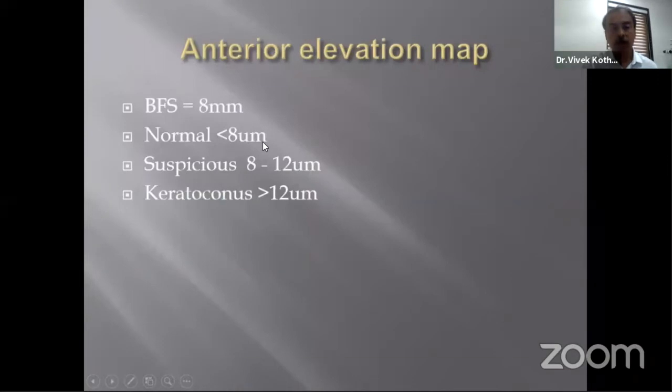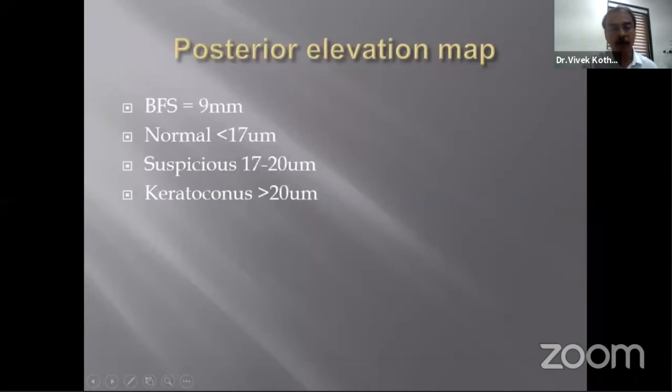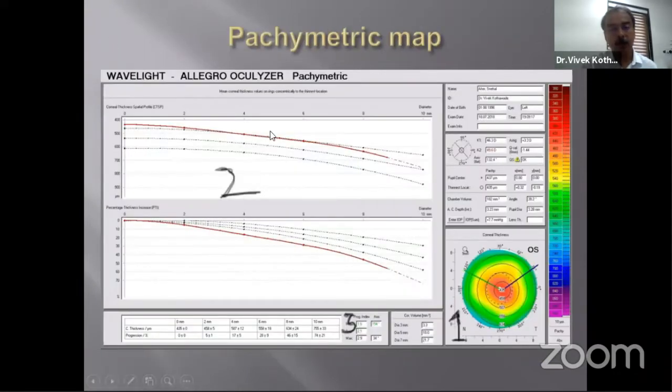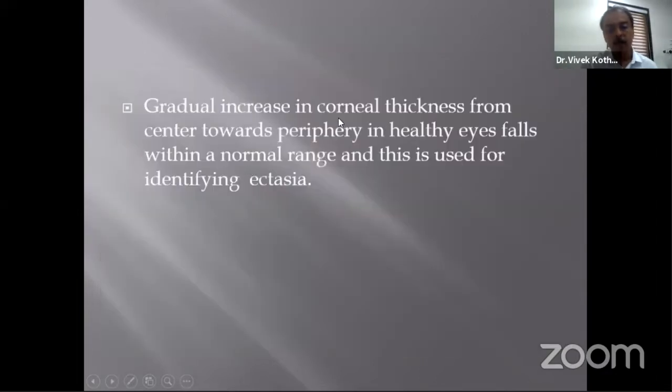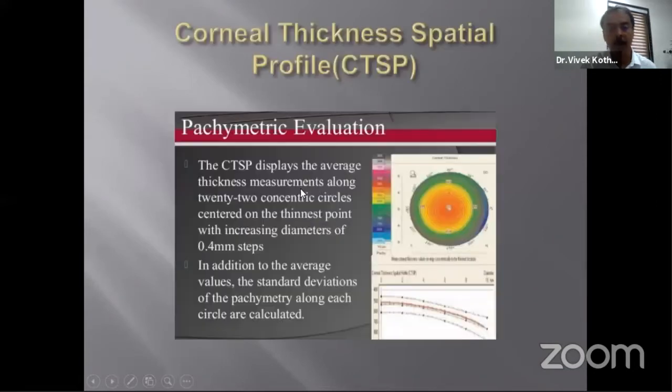So these are different cutoffs used for anterior as well as the posterior elevation maps. Then you come to pachymetry maps where you get the dotted lines, the above and the bottom dotted line, it signifies the 95% confidence intervals. The patient data is shown in red line, which should fall within the two dotted lines above and below. So the gradual increase in corneal thickness from center towards periphery in healthy eyes falls within normal range, and this is used as an identifying criteria for ectasia.